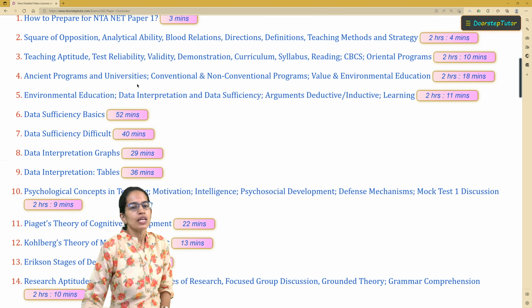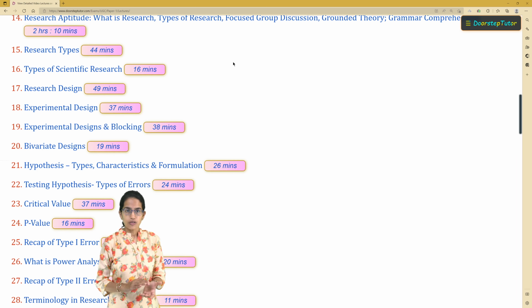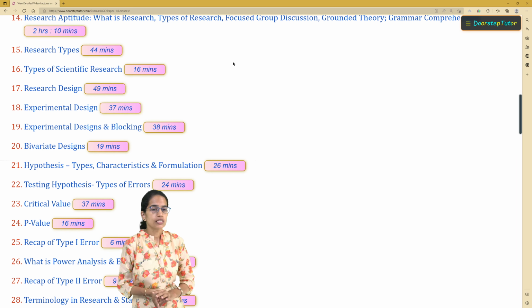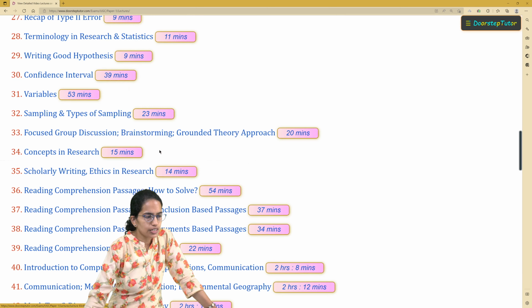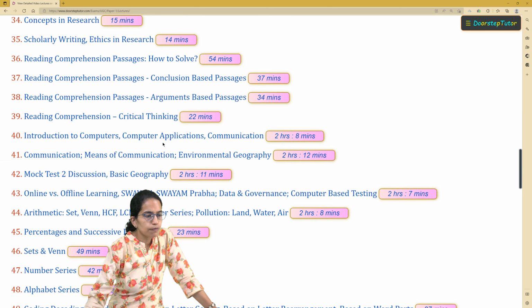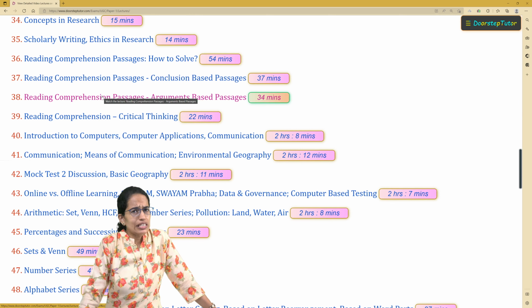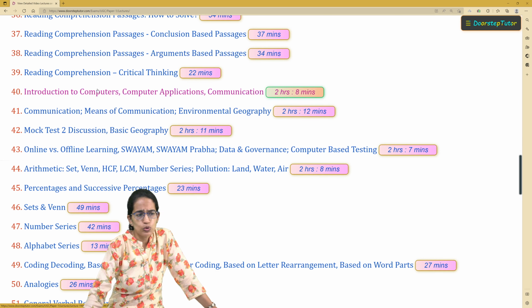Then talking about the next important aspects, which talk about the research aspects. Under research, there was a question about H1 and H0, which is the alternative hypothesis and the null hypothesis. So we have covered that significantly when we discussed the lectures on research here. The reading comprehension was relatively easy this time, so don't worry about it.